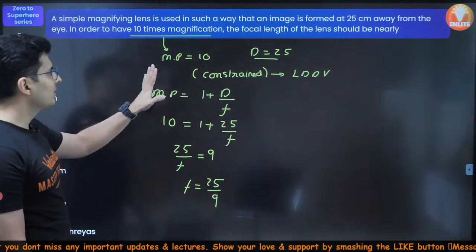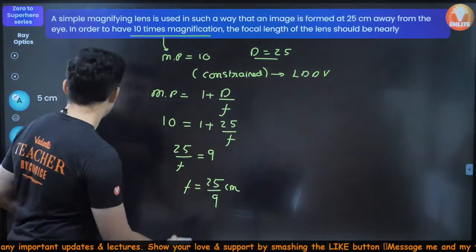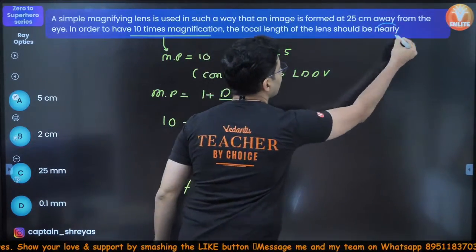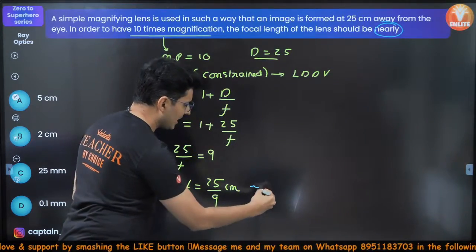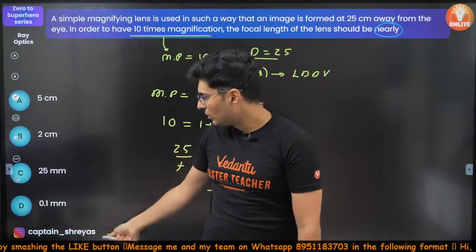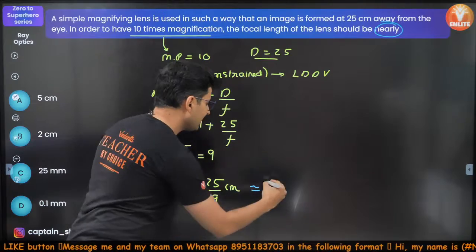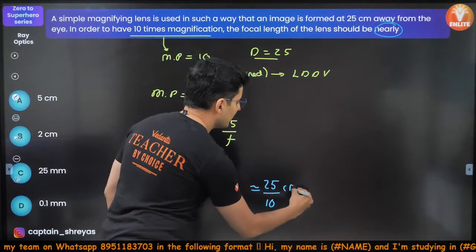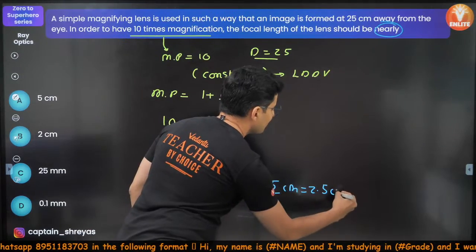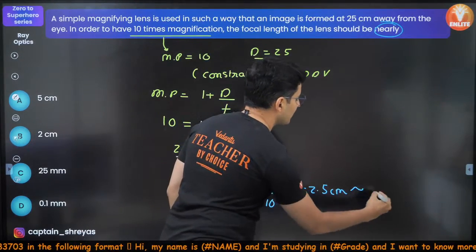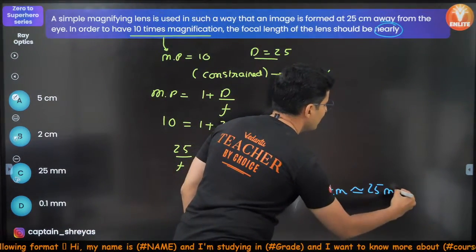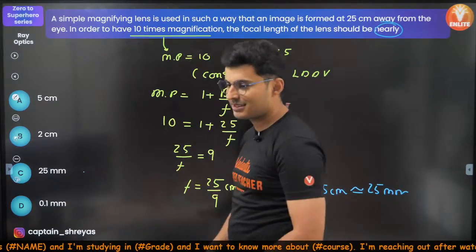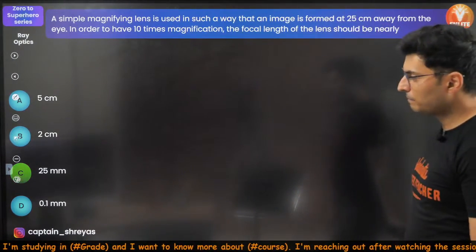Now by the way this is in centimeters, according to this we have to find the approximate nearby answer. So 25 by 9, I can't see any options close by, so can I say it's approximately 25 by 10. So this is nothing but 2.5 centimeter. 2.5 centimeter is approximately nothing but 25 millimeter. Hence, the approximate closest answer is 25 millimeters. I hope this is clear.